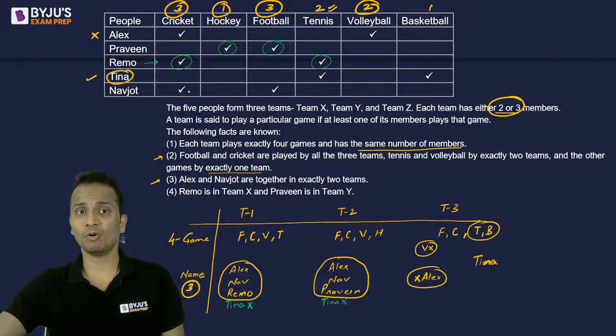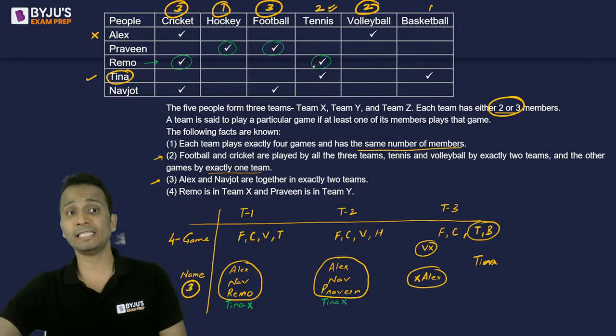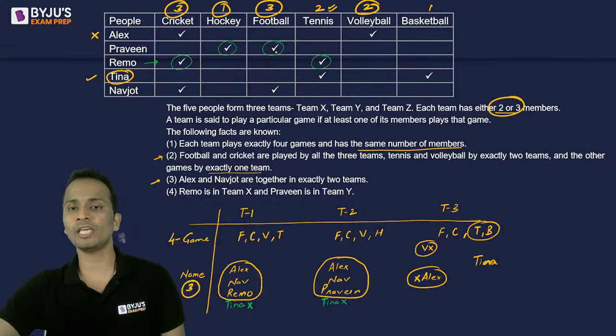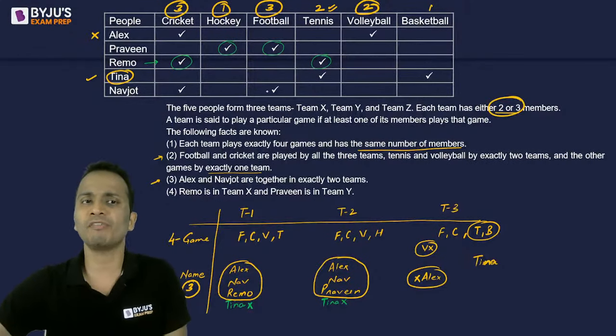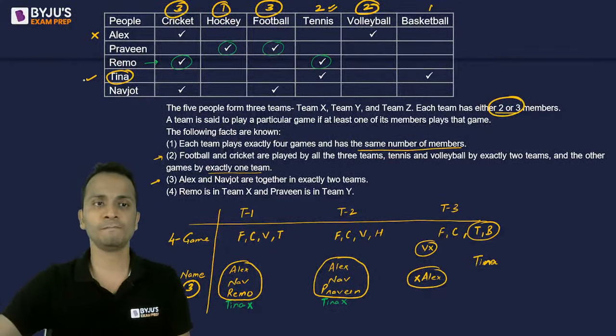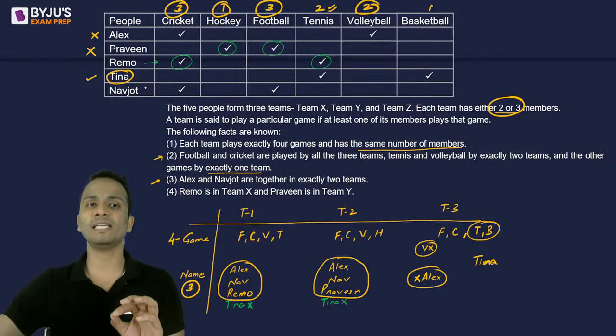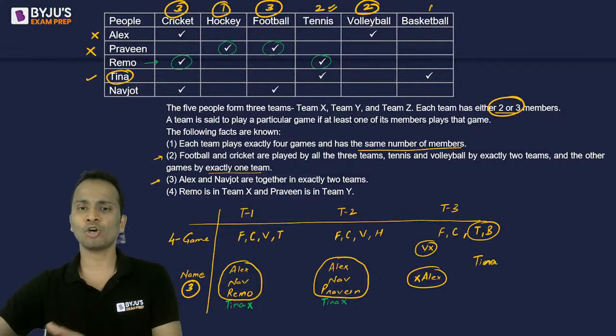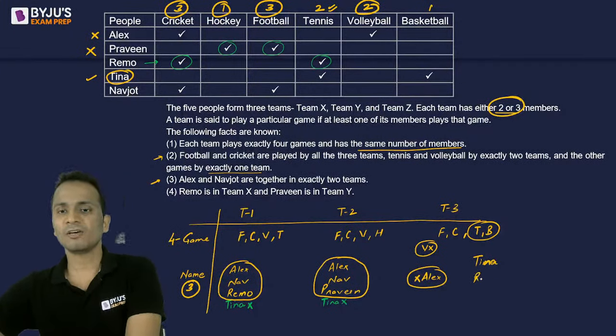Navjot is playing cricket and football, so I may select Navjot. Can I select Remo? Remo plays cricket and tennis. Yes, I can select Remo. Can I select Praveen, who plays hockey and football? No, I cannot select Praveen, because Praveen plays hockey and this team does not play hockey. So Praveen cannot be selected for team number 3. So for team number 3, we found out who the members are: Tina, Remo and Navjot.